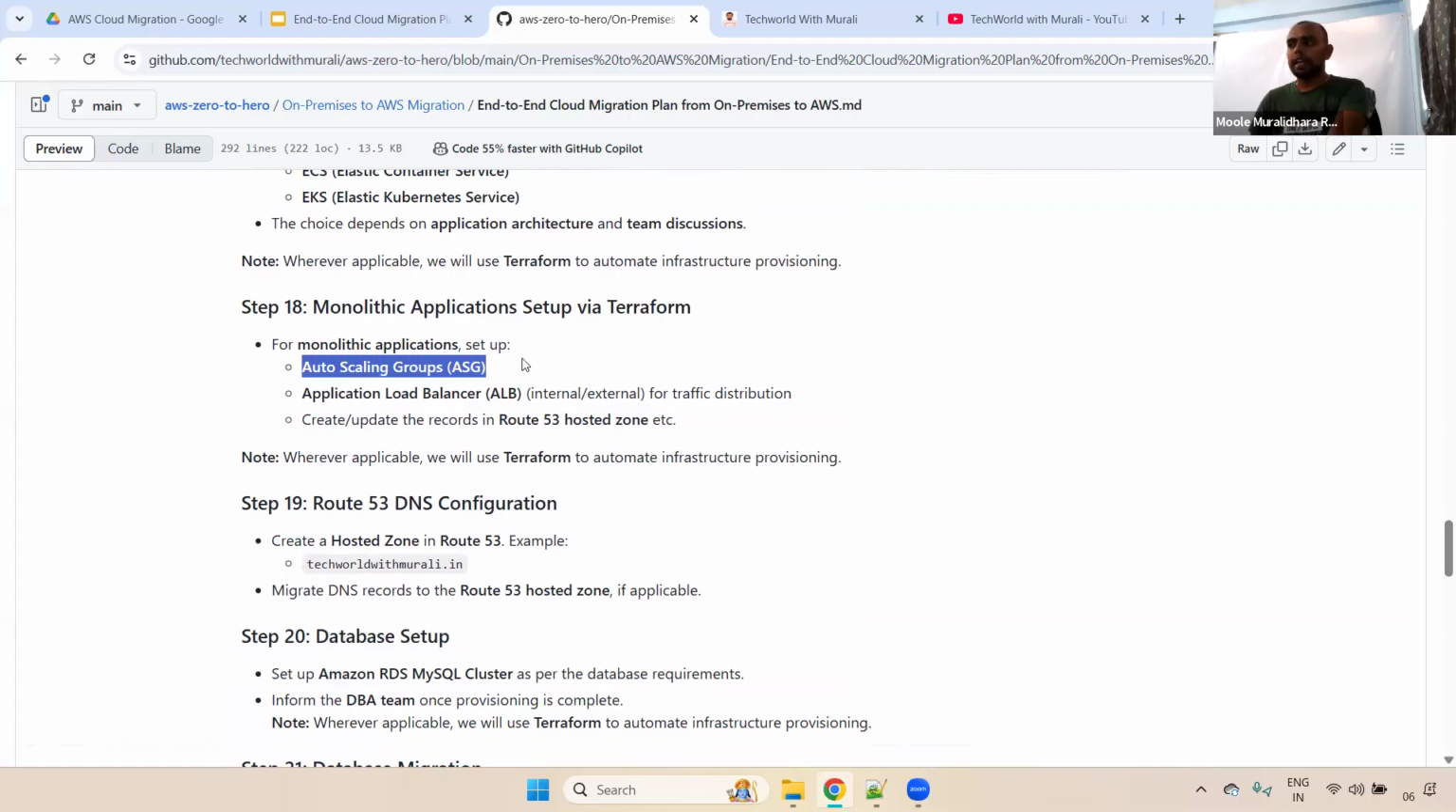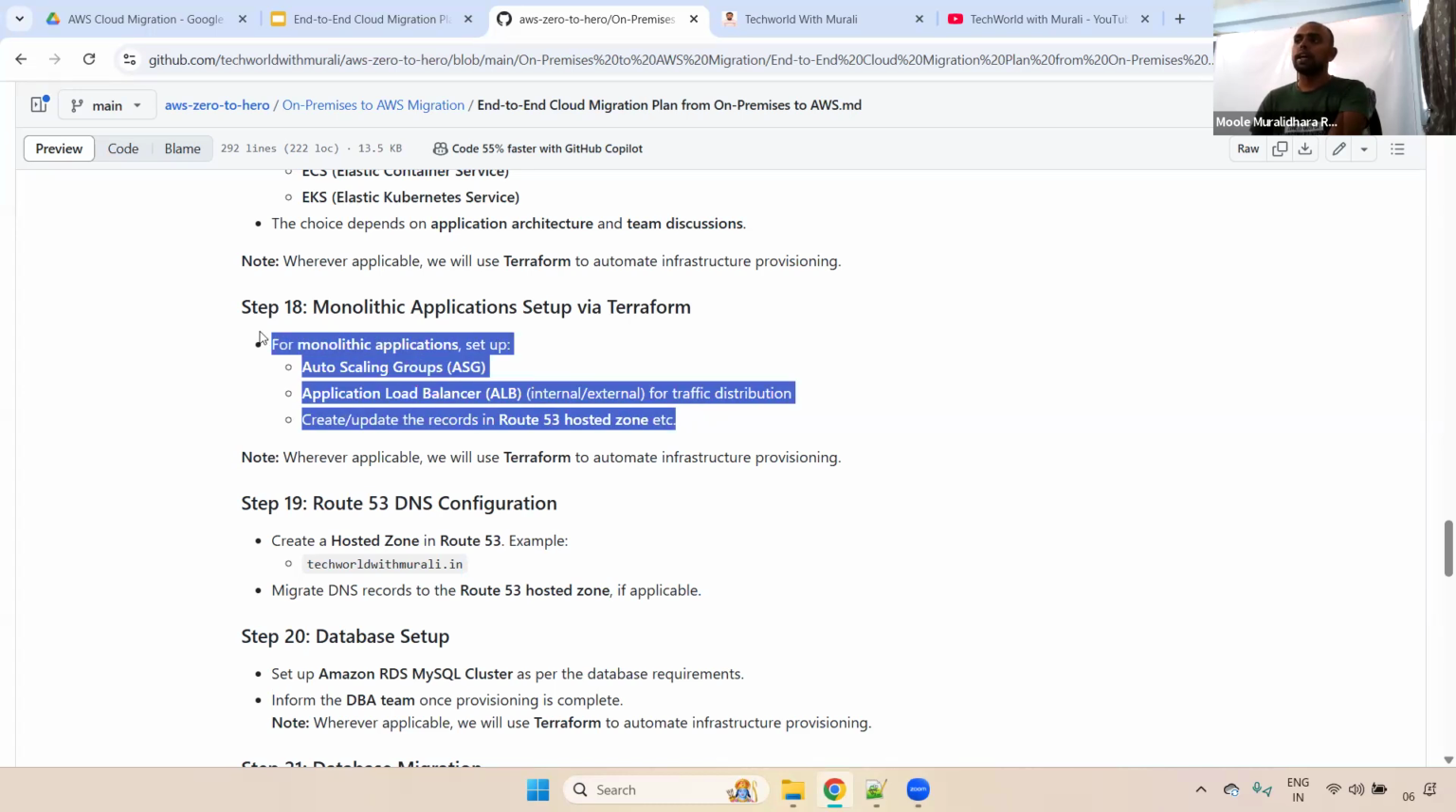It will automatically create the auto scaling group, application load balancer, and also the Route 53 record, and it will update that load balancer. Everything will be written for this particular monolithic application, and the application will be deployed in the EC2, whether it is a Windows or Linux EC2 instance, inside the Tomcat webapps folder. Everything will be defined in that particular condition. The monolithic application setup will also be prepared via Terraform.